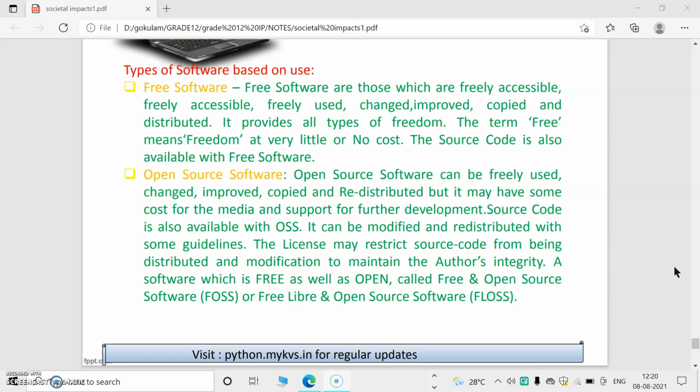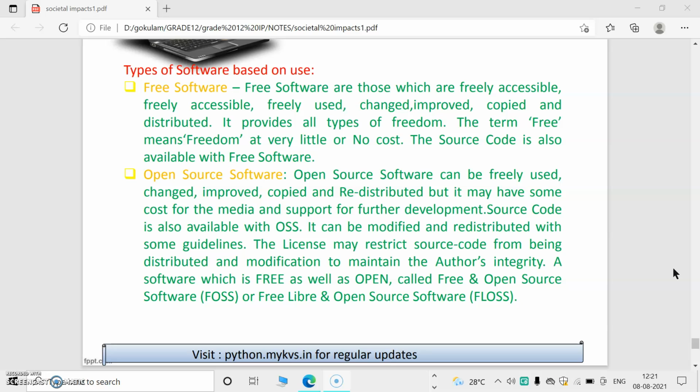In types of software based on use, we can classify free software. That means we can access the software, access the code, redistribute, change, improve. We can create our own versions without any cost. Open source software also allows these things. We can access source code, share, copy, then edit and improve the version, and redistribute. But there are some restrictions.